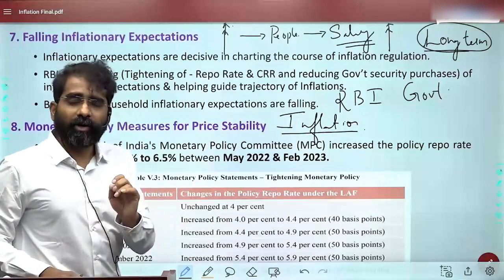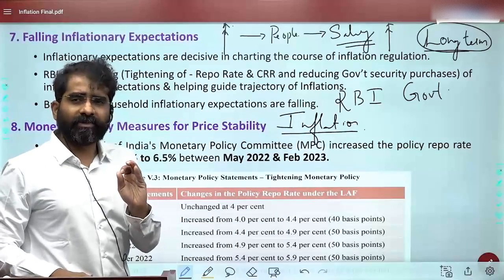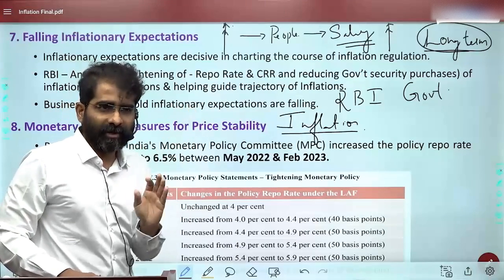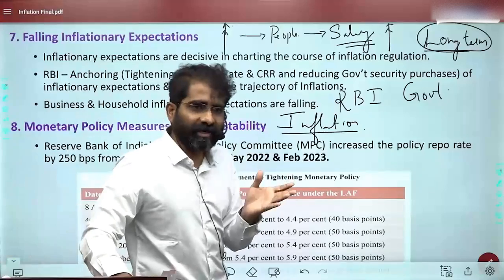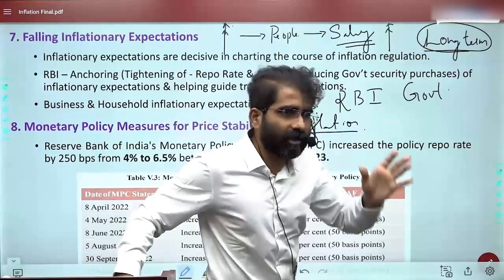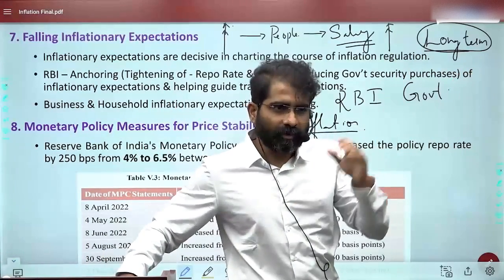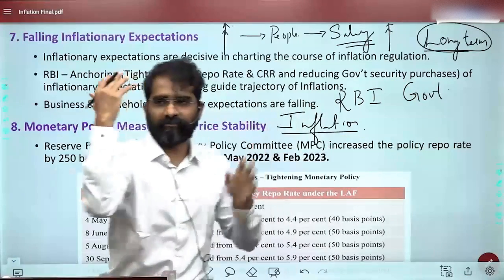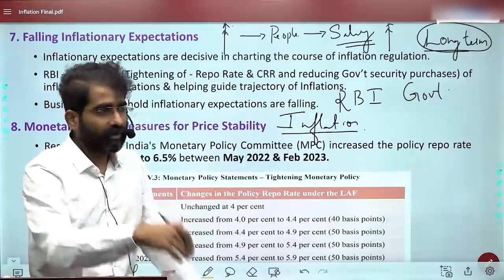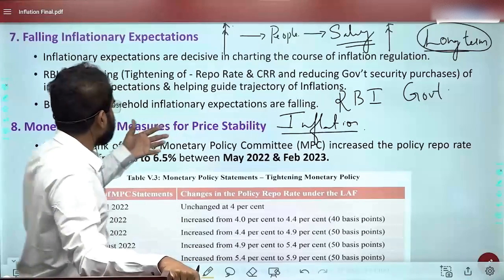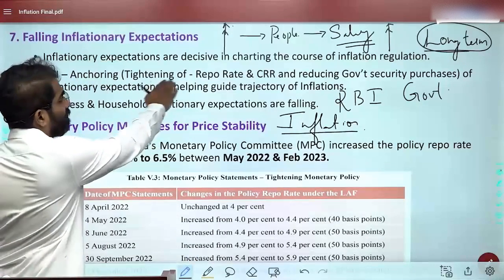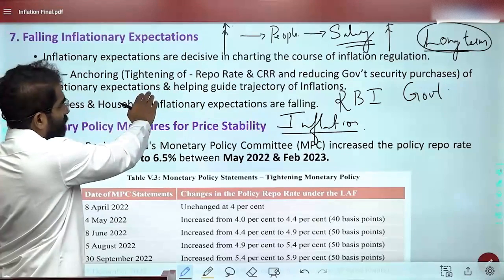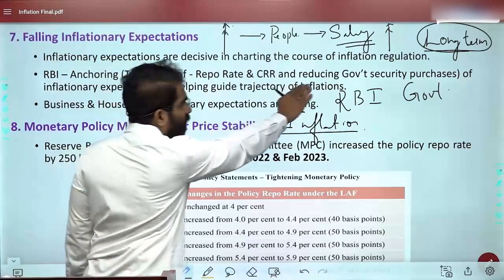If it is anchored properly, then it is okay. That means inflation expectations will not be high. If it is de-anchored, then inflation expectations will be on a higher level, which will again drive inflation. Now, whenever they take some policies, for example here, tightening of repo rate, CRR, reducing government purchases, it is to anchor inflationary expectations and help guide the trajectory of inflation.